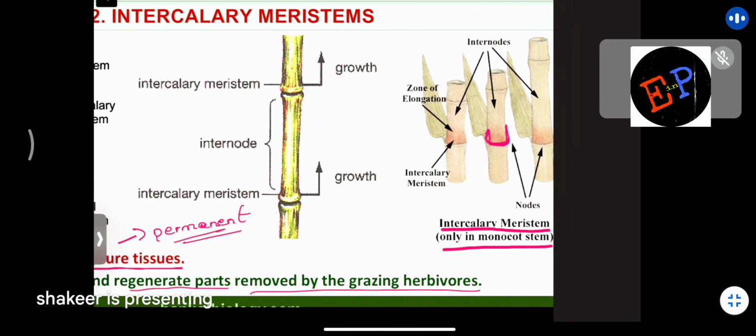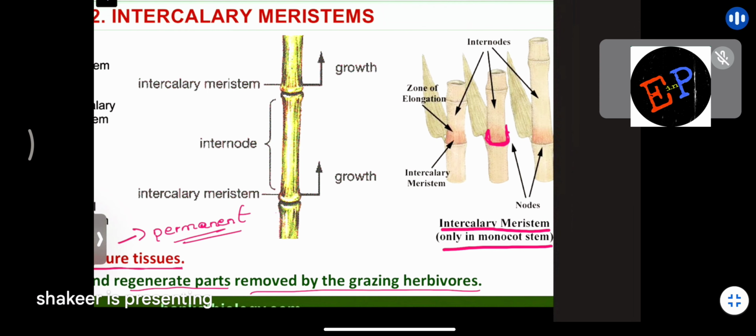What is this brown color region? That is the region where intercalary meristems are present. Are you able to understand? For example, have you seen sugarcane? Sugarcane has nodes. If you cut them, then this is the brown color structure which you see. Clear? These brown color structures are the regions where intercalary meristems are present.